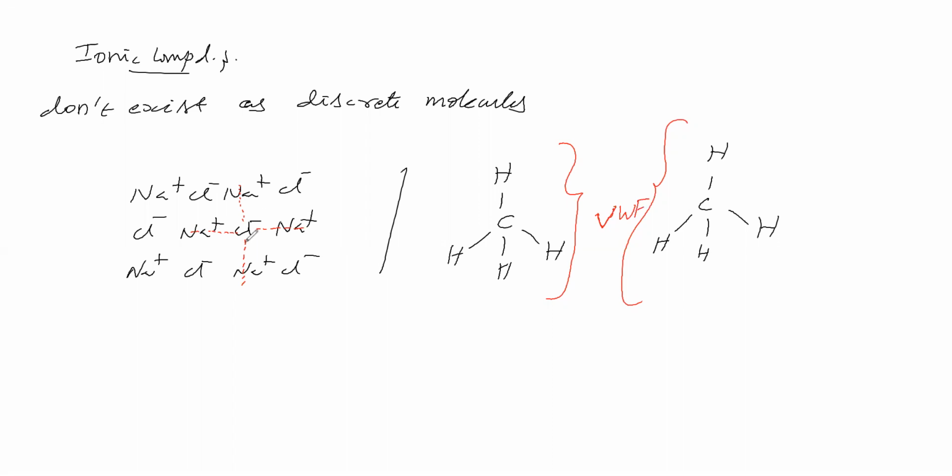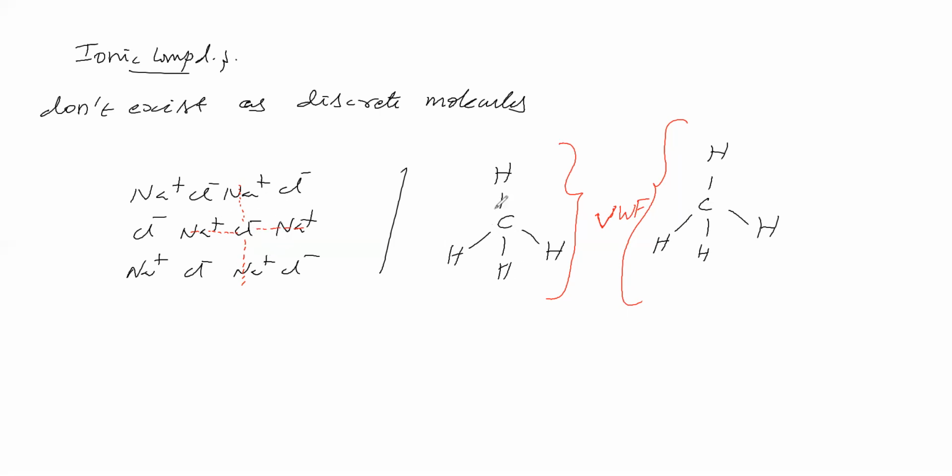This front also electrostatic force of attraction with Na plus. So Cl minus is making electrostatic force of attraction with not one Na plus, many Na plus. Then how to say NaCl is a discrete molecule? In all the directions, equivalent amount of force is there, same nature of force is there.